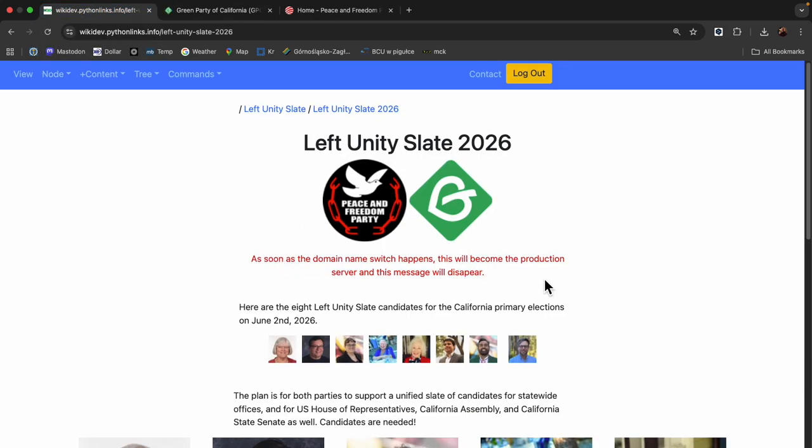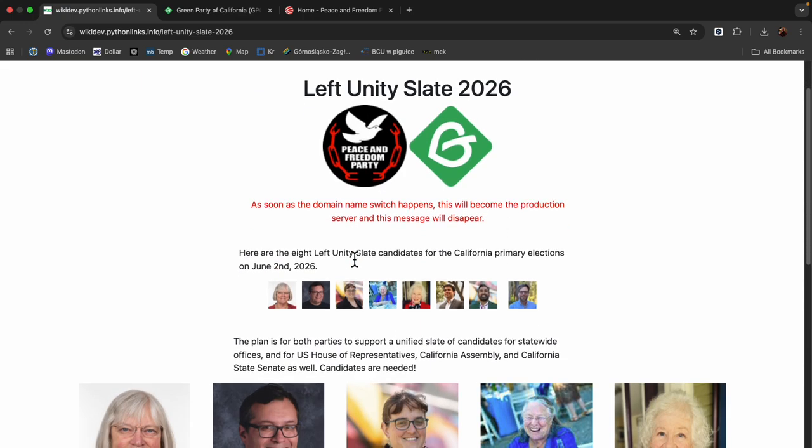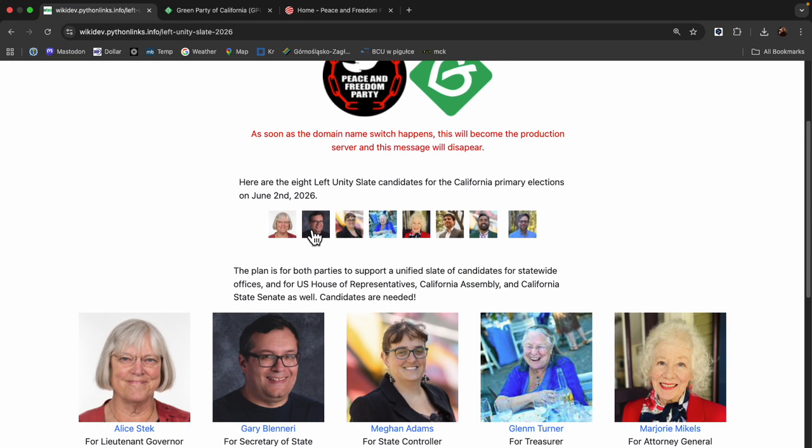Below that there's a little red warning statement since this is the development server. It's not a production server yet. We have the introductory description. Below that are the thumbnails of the candidates. You can click into them.